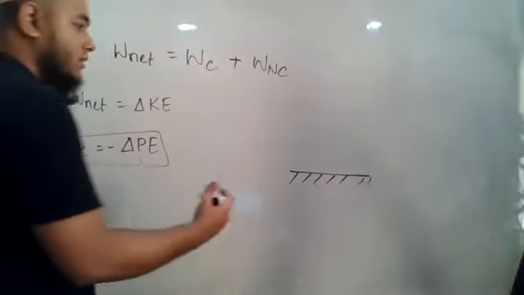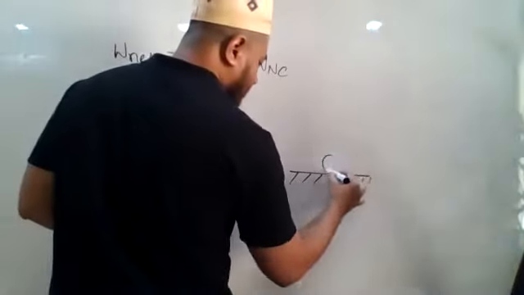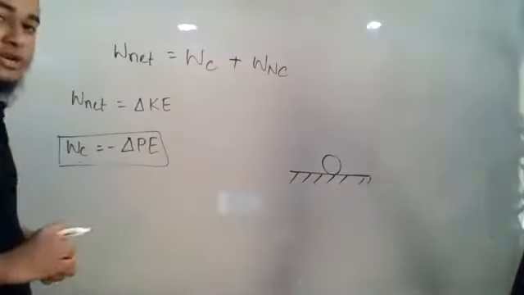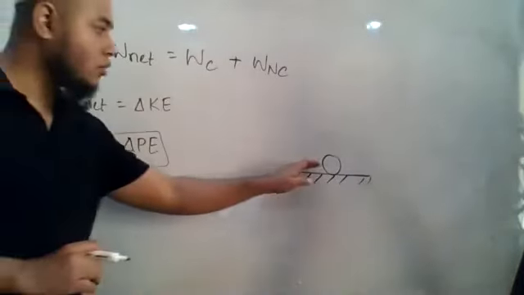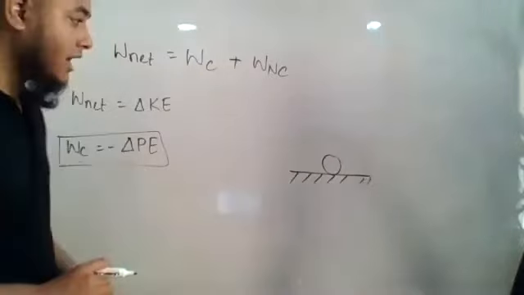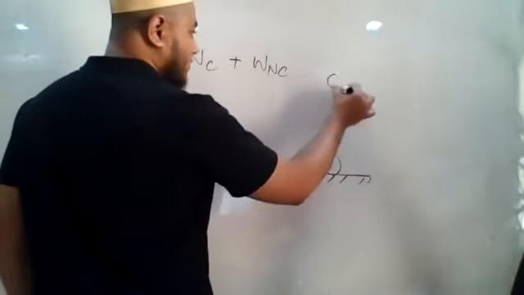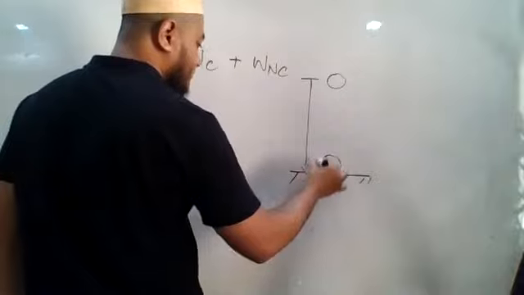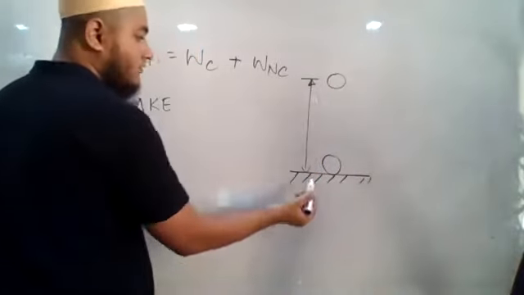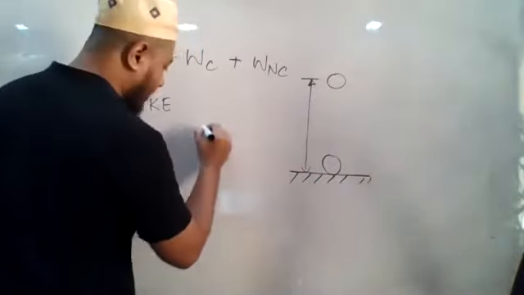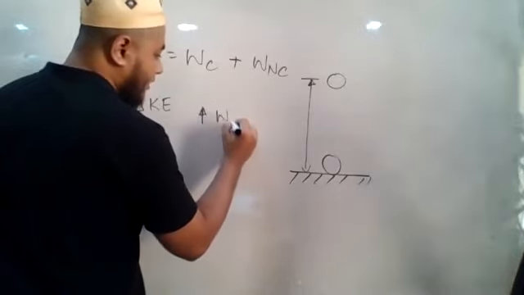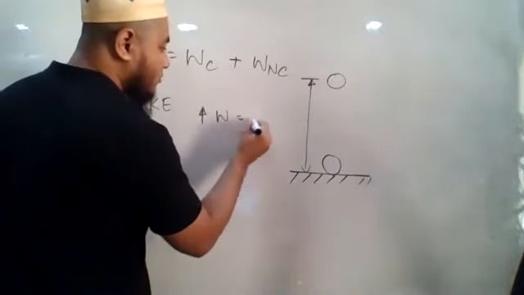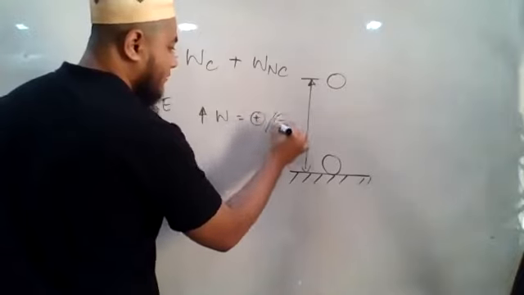We already saw that it is the force of gravity. So let us say there is an object on the ground. Now, if I lift it to a certain height, while lifting, the work done by the force of gravity, will it be positive or negative?